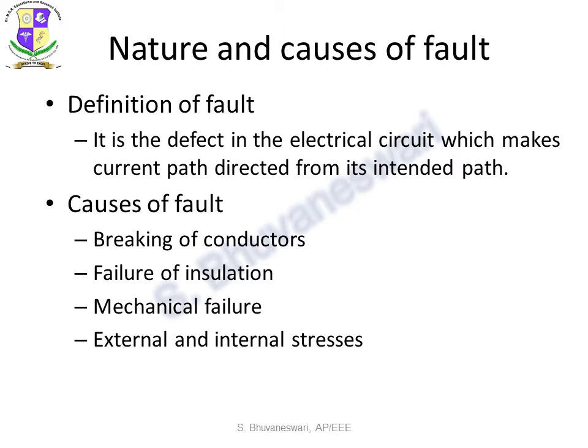Nature and causes of fault. By definition, it is the defect in the electrical circuit which makes current path directed from its intended path. Now, we need to know what could be the causes of fault. It is nothing but the breaking of conductors, failure of insulation, mechanical failure, external and internal stresses.